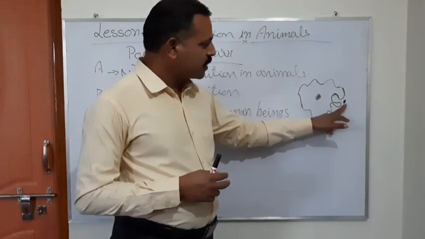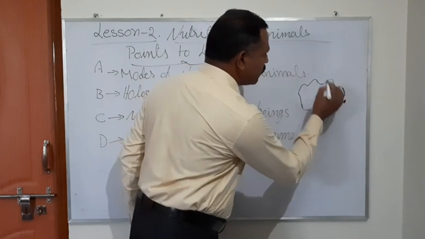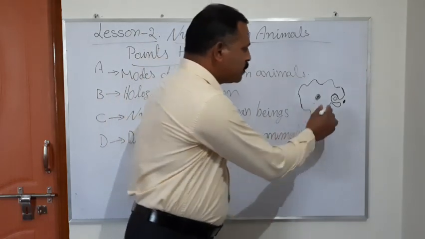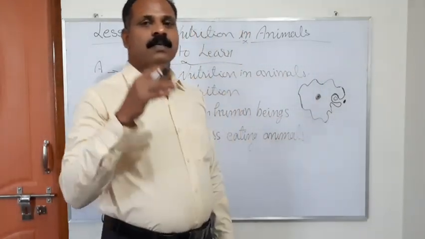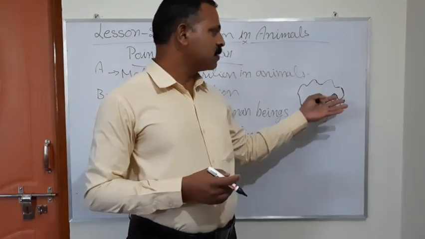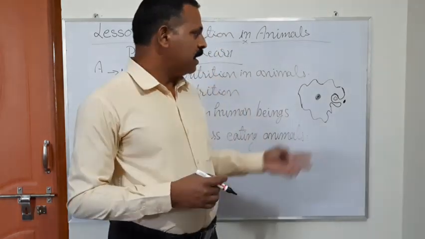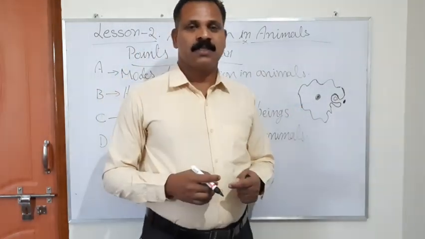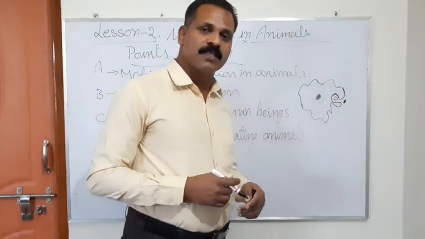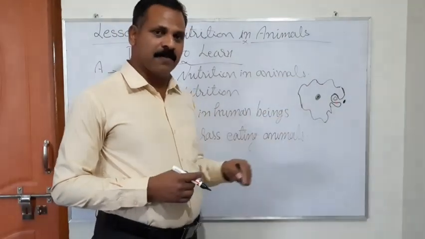This food particle is trapped in this particular development, and that is called a vacuole. Once the food is trapped there, it mixes with digestive juices and breaks up the complex food particle into a simpler, digestible form. After that, it absorbs. This is the vacuole which helps the amoeba to take in food. This is holozoic nutrition in amoeba.